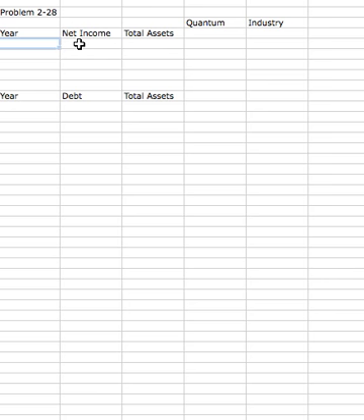All right, so we're given this information. We can go ahead and put it in our spreadsheet. 2012, 2013. Looks like net income was 424,000, 428,000, 412,000.